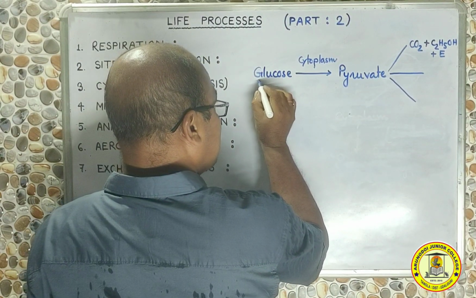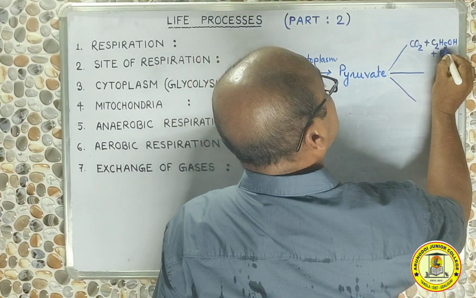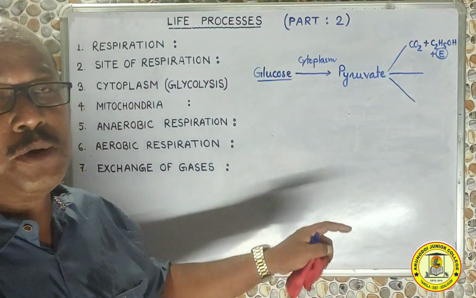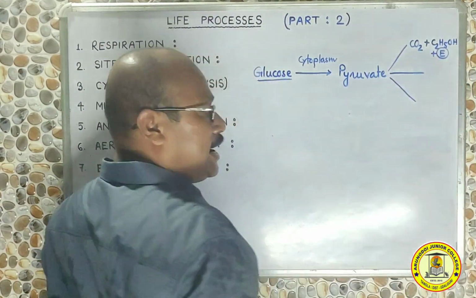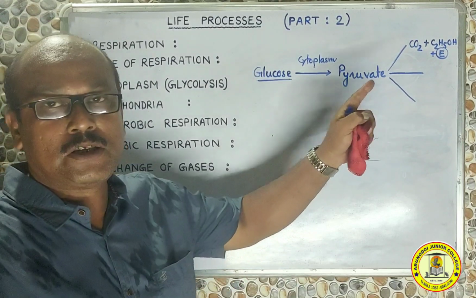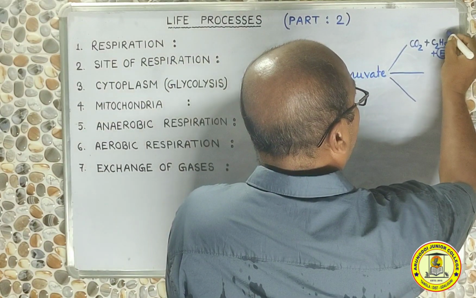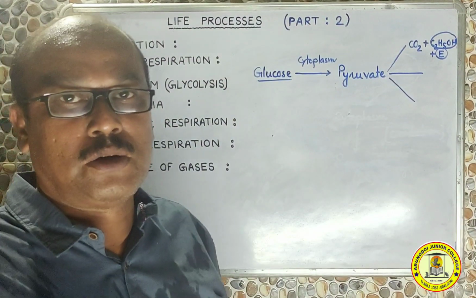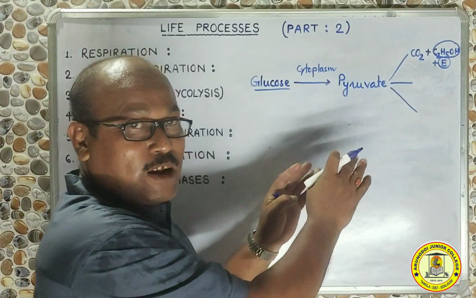So ultimately what has happened? Glucose, which is food, is broken down step by step, finally releasing energy, and this energy will be utilized by the cell to carry out its specific activity. In this entire process, which is anaerobic, as I have already mentioned, because oxygen is not required, this process is also called fermentation. During this fermentation, ethyl alcohol, C2H5OH, is produced, and therefore this fermentation process is also called alcoholic fermentation or alcohol fermentation.